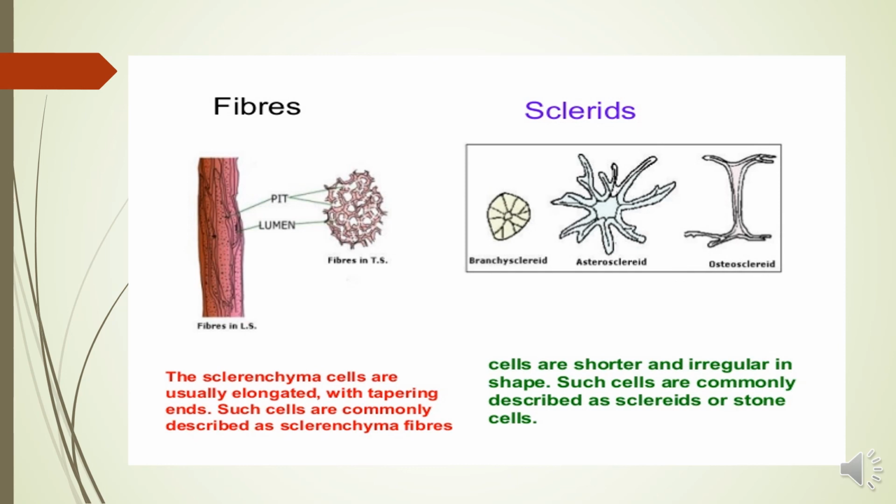Their function is to provide protection to the plant organs, and they become functional after their death. And both are present in nut shells like almonds and walnuts, and in the bark of the tree.